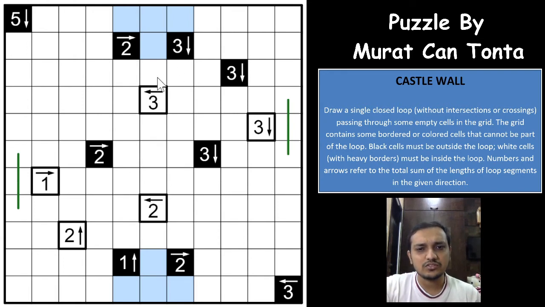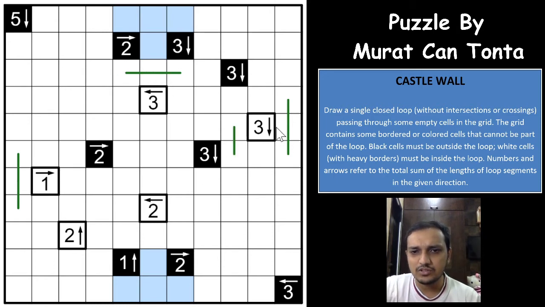So this, the third trick, is also one of the most important tricks. Whenever you have such a case, just a knight step away. Earlier we said that when you have two different clues just one cell away from each other, there will be a loop passing between them. The same thing applies here. When you have a clue a knight step away, not exactly in the same line but just one cell away, you can still be sure that there will be a loop passing between them, because they are of different colors. So you will have a loop passing between the 2 and 3, and the 3 and 3.